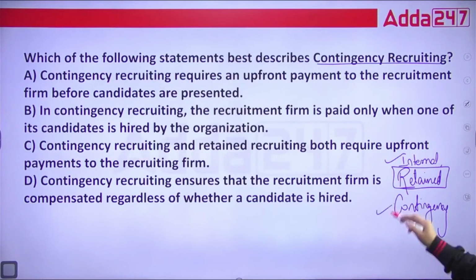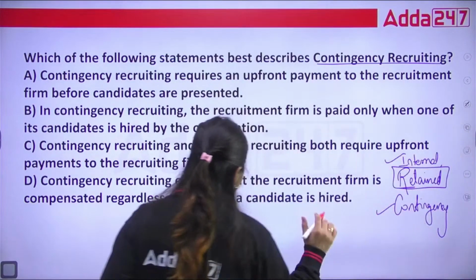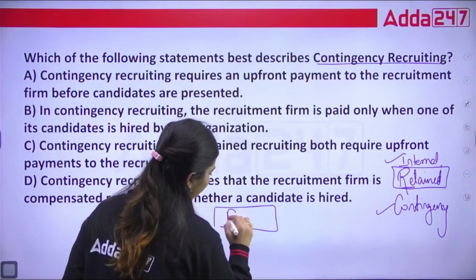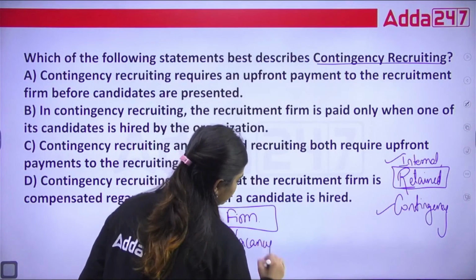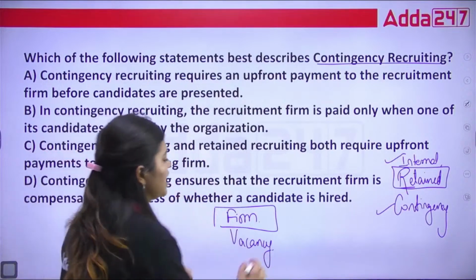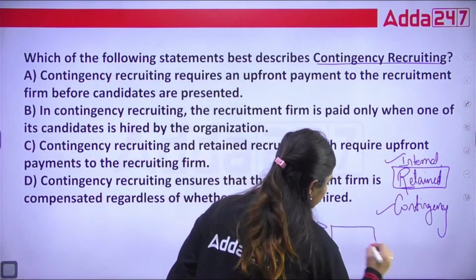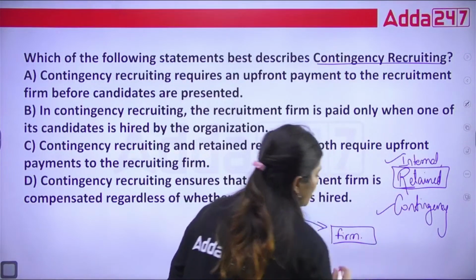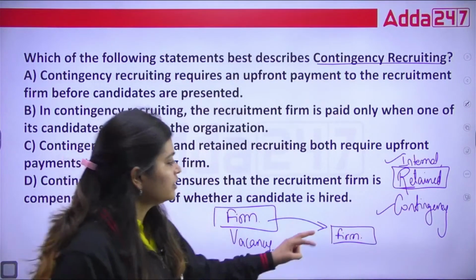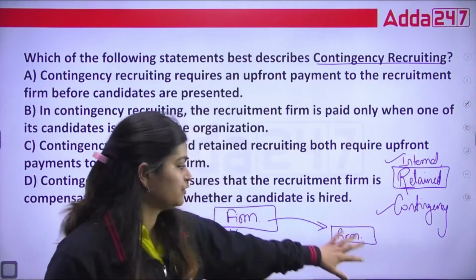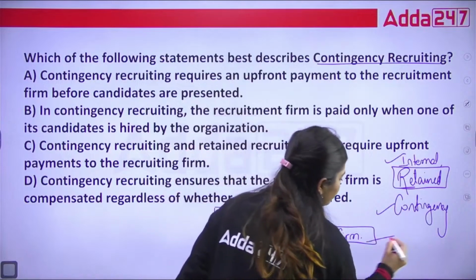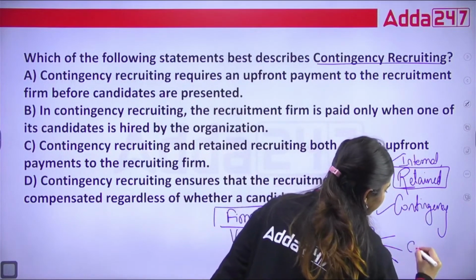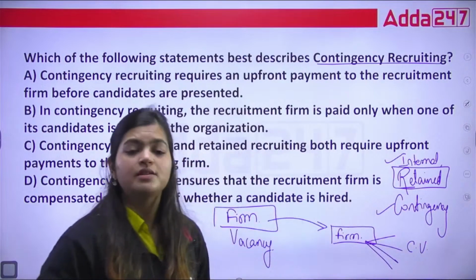But on the other hand, under contingency recruiting, we have the main firm, the firm in which the vacancy is there. Now this firm appoints another small firm whose job is only to select appropriate candidates. They are the ones who welcome the CVs submitted by the candidates.